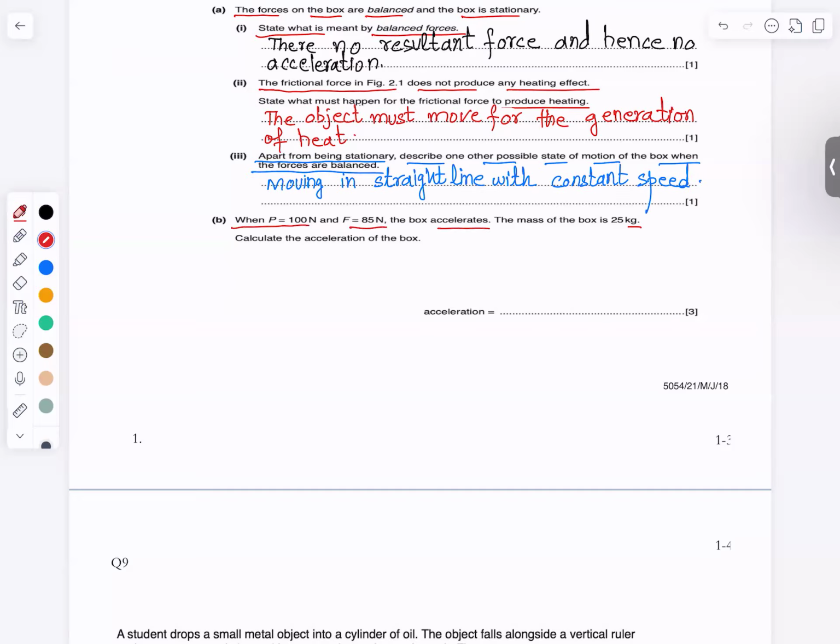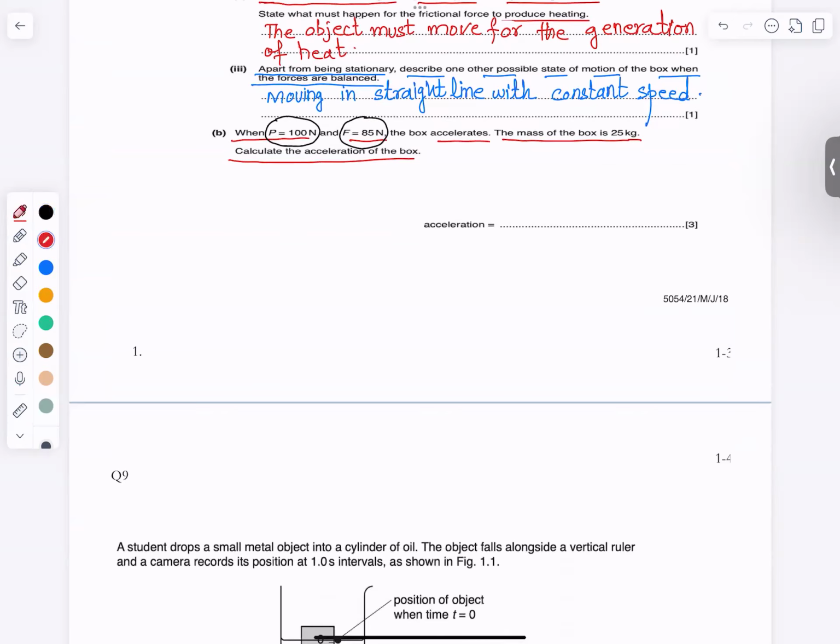the forces are unbalanced. Since P and F are not equal, so we will have a resultant force. Mass of the box is 85 kg. Calculate the acceleration of the box. Now in this case, P is the forward force and F is the backward force. So we can say that F is equal to ma. In this equation, F is the resultant force.